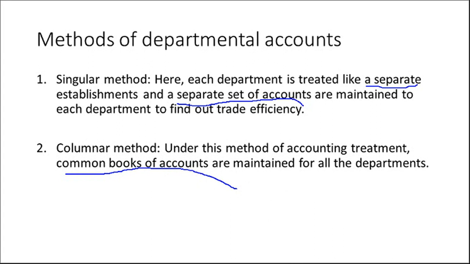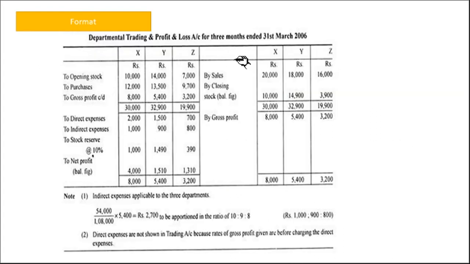Look at the format. So usually departmental accounting, trading and profit and loss account. This is similar to what we do in a simple trading and profit and loss account. Same thing here. Here department X, Y, Z. Opening stock, purchases, all the direct expenses, right? Sales, closing stock and gross profit. Gross profit brought down. Then all the expenses we are taking. Stock reserve we are taking here.